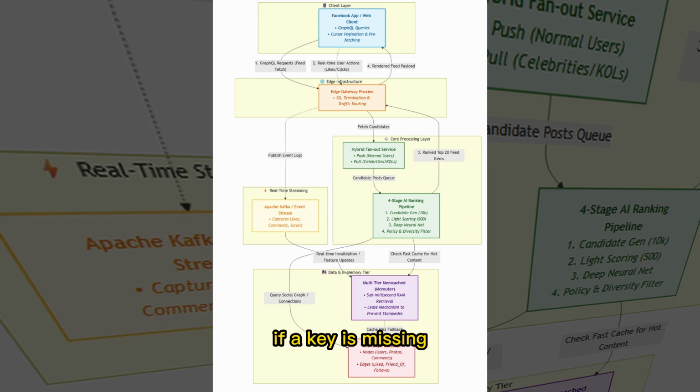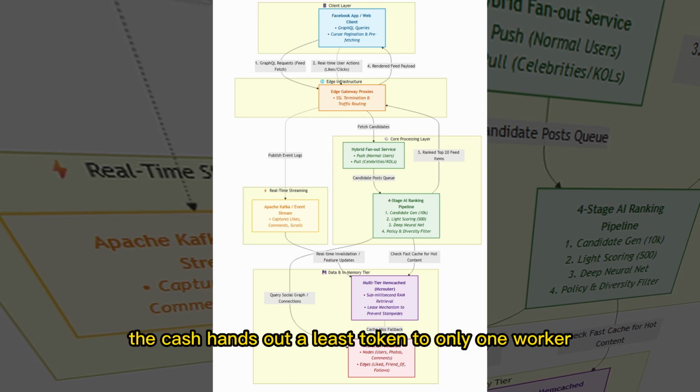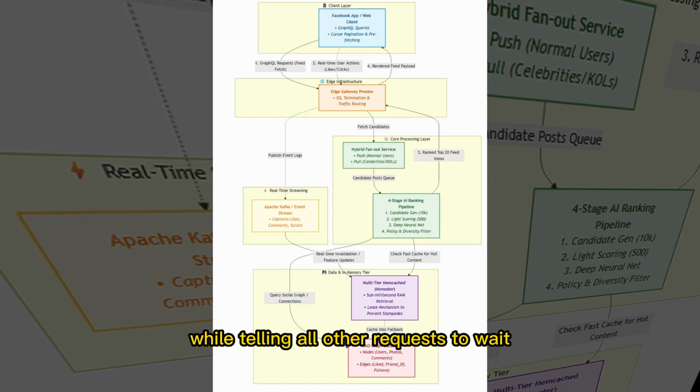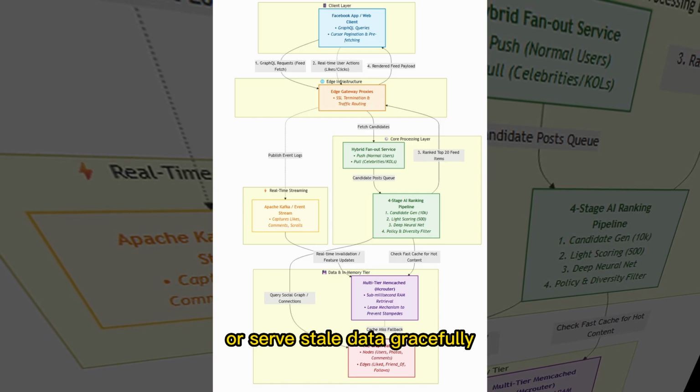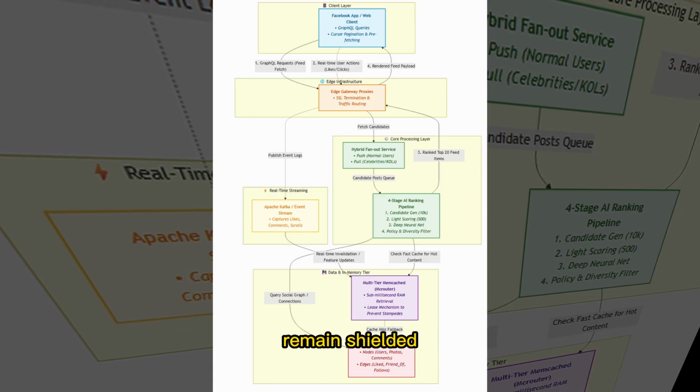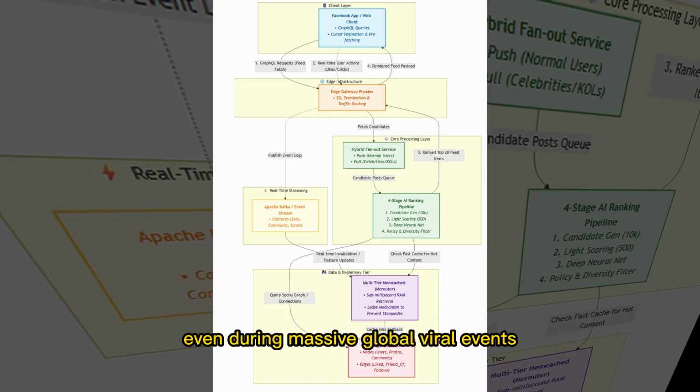If a key is missing, the cache hands out a lease token to only one worker process to rebuild the data, while telling all other requests to wait or serve stale data gracefully. This architecture guarantees that database layers remain shielded even during massive global viral events.